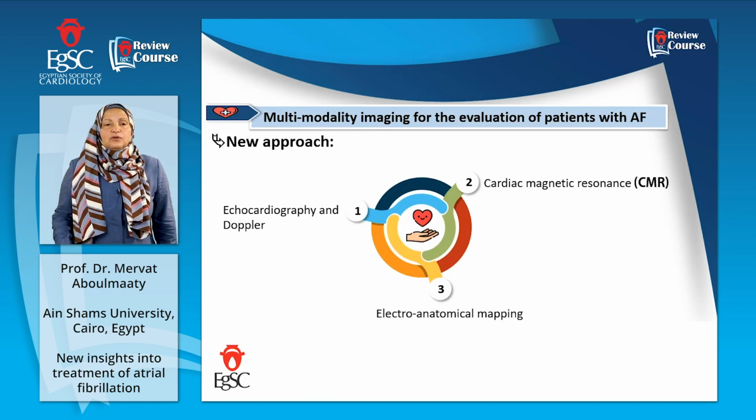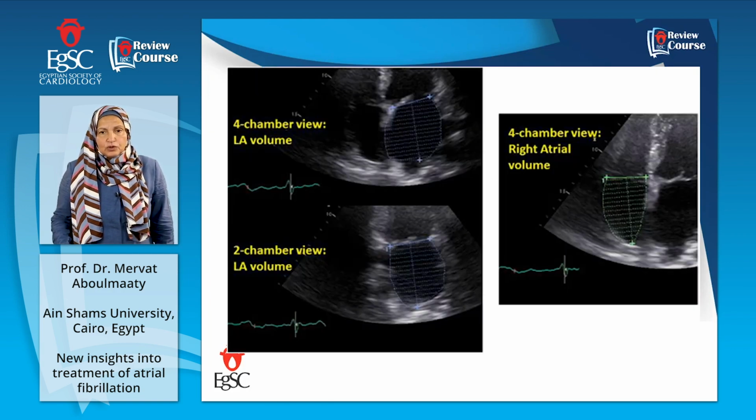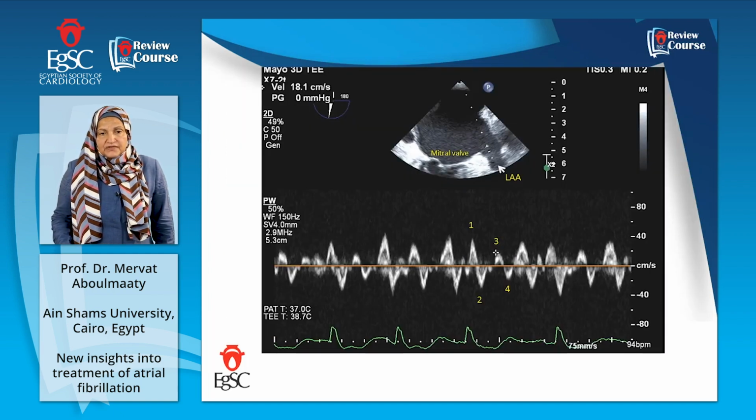We will see together the new approaches to the imaging of atrial fibrillation, starting with the simple one, echocardiography and Doppler. 2D echo can measure the atrial volume, which is now the measure to assess the left atrial size. The left atrial volume is taken in the 4-chamber view. We can also measure the right atrial volume.